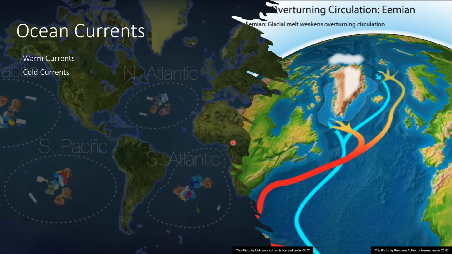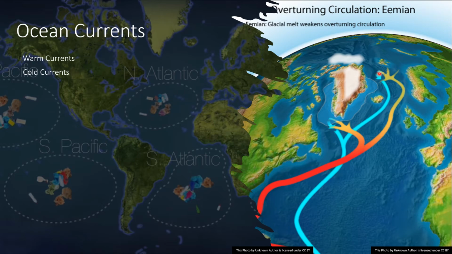These are mainly two types. How many types of ocean currents? Two types. First one is warm currents, and the second one is cold currents. Warm currents flow from the equatorial region to the poles.